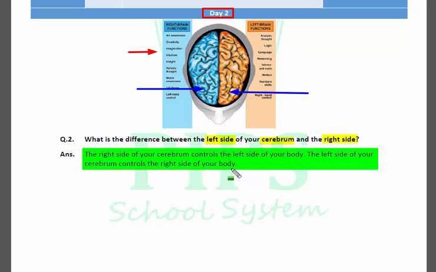So this is your today's task. You have to learn it and write it in your notebook.